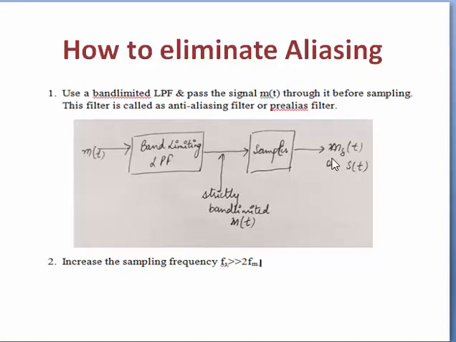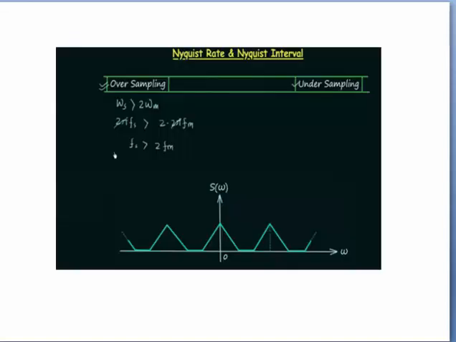The second way to eliminate aliasing is to increase the sampling frequency Fs much greater than 2 Fm. Fs is the sampling frequency, and Fm is the maximum frequency component present in the signal. Another way is to keep a guard band between the adjacent spectra. That means there is no overlapping, so no aliasing error or fold over error occurs.